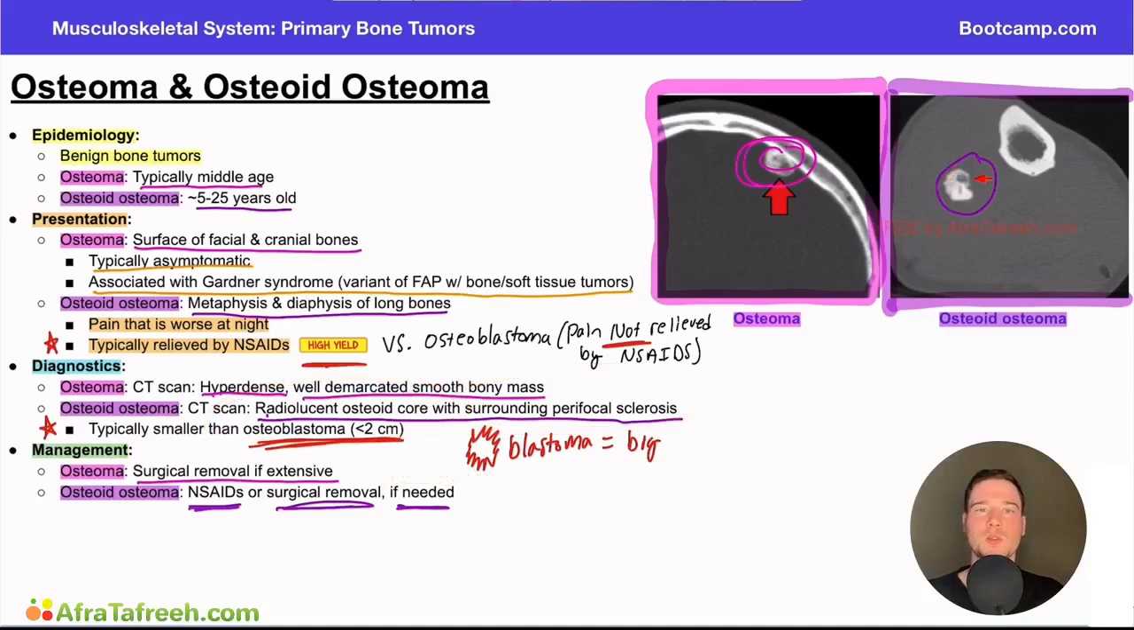We know this is a tumor that's responsive to anti-inflammatories. So when asked about treatment options, we always want to start with the most conservative thing. We would consider anti-inflammatories in this instance. Now, just a quick review of this video. We're talking about osteomas and osteoid osteomas.